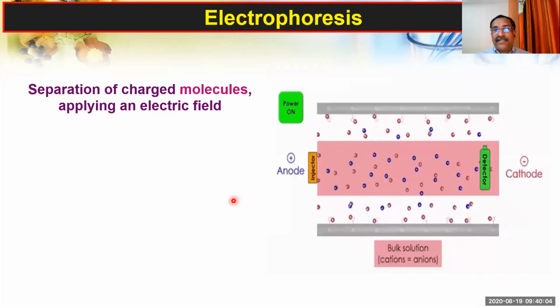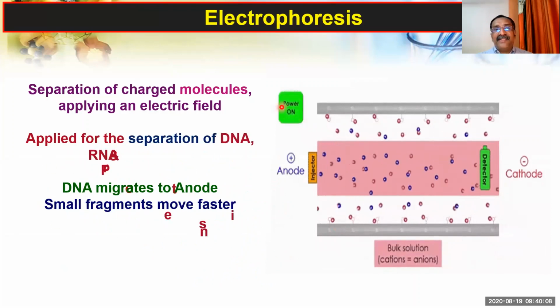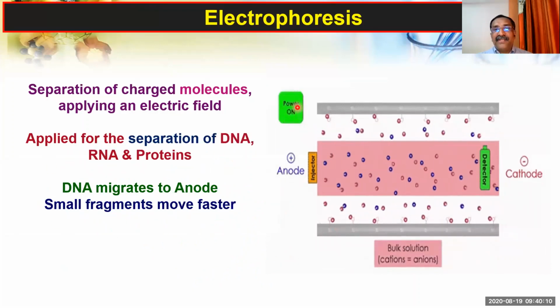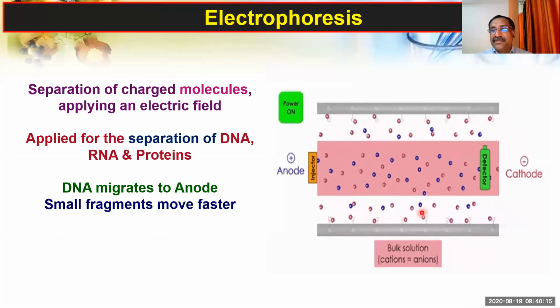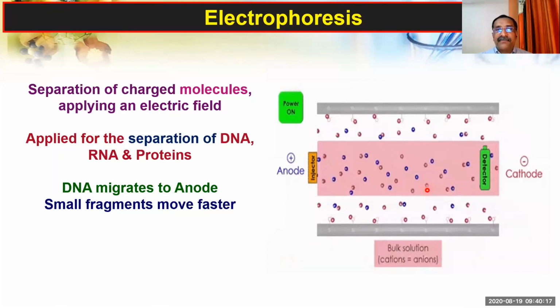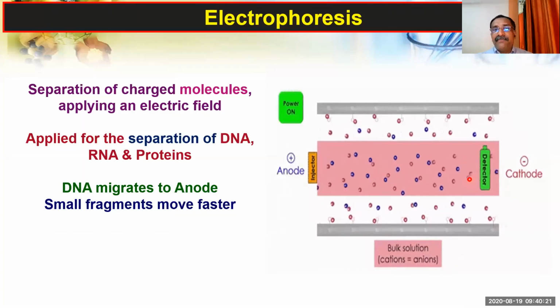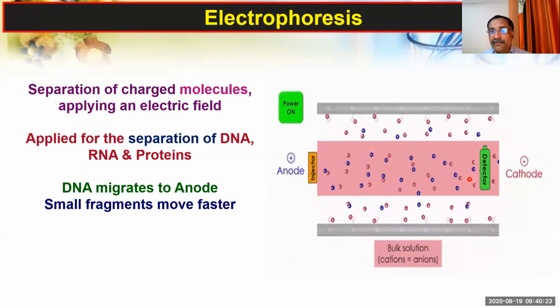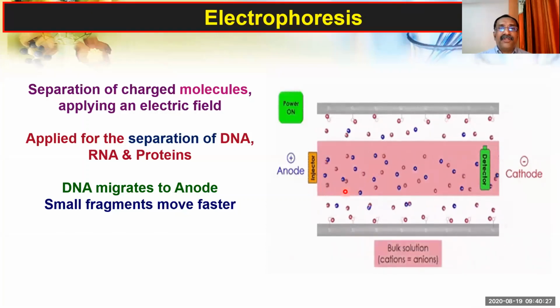Now just see here, when the electricity is on, these positively charged and negatively charged molecules move towards opposite poles. Here the anode is there, here the cathode is there. The negatively charged molecules will go to the positive anode. So this kind of separation can be done here.